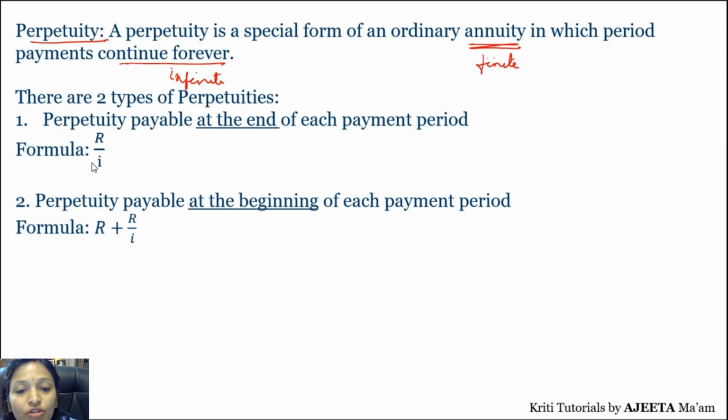So the formula for this comes out to be a very, very simple formula. And if you see, there are only two terms here, no powers, nothing. So that is R upon I. Now what is R and what is I? So if I go with this, R is the periodic payment that you are making. What is R? R is the periodic payment.